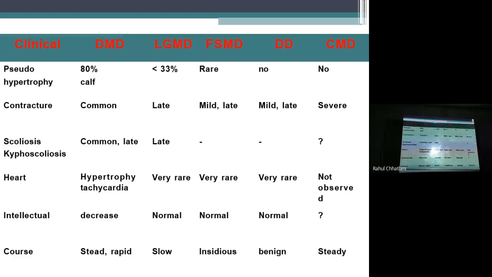Intellectual decrease, of course, we talked about the IQ. It decreases in DMD and BMD. It is normal in LGMD, FSMD, BD, and CMD. There will be affection. Its IQ will be lower, and attention span will also be lower.